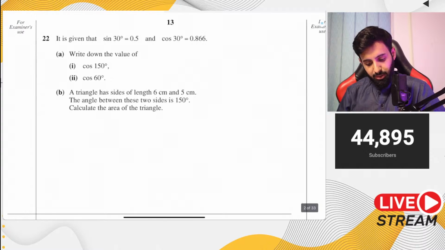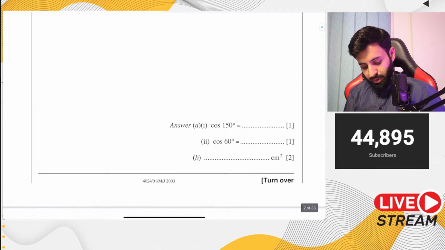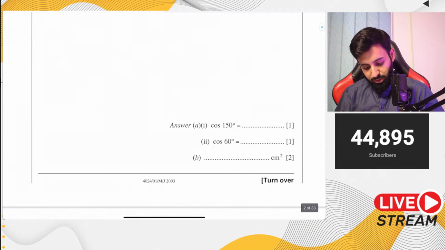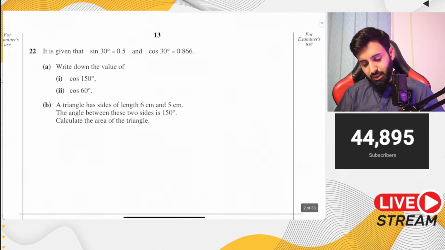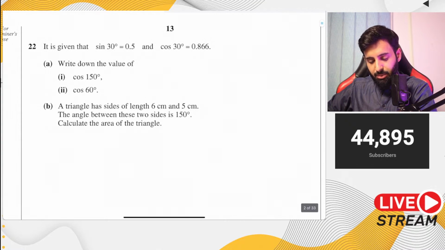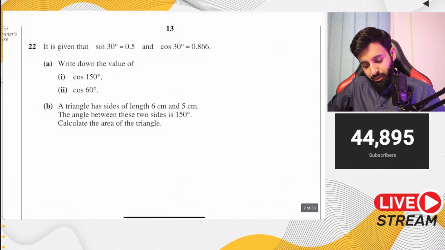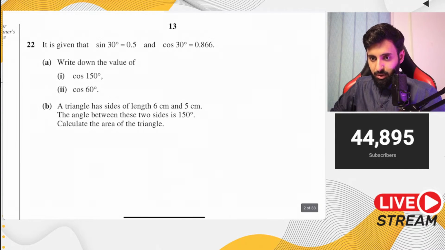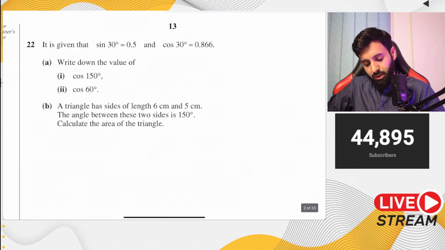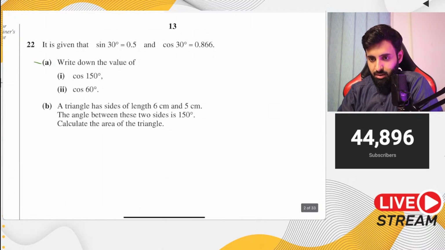Now here's question number 22. This is an extremely old question, probably way before you guys were even born. This is May-June 2003, paper 1. It says it is given that sine 30 equals 0.5 and cos 30 equals 0.866. Write down the value of cos 150 and cos 60. How do we find out the value of cos 150 and cos 60? I'll give you 2 minutes. When you have the answer, do share it, and then we'll discuss.